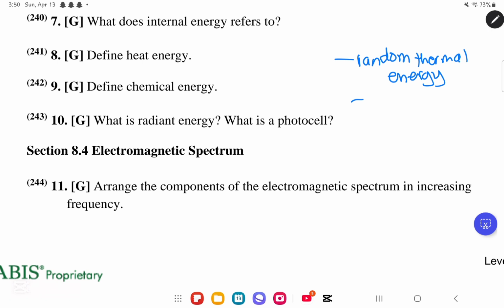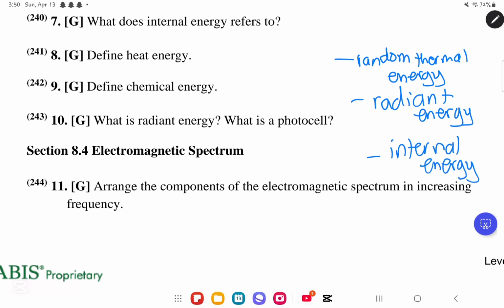Then, the next thing we have is radiant energy. And then the thing we have after that, what is it? It is internal energy. So we have random thermal energy, radiant energy, and internal energy in heat. Random thermal energy as in hot iron, radiant energy as in the infrared radiation radiated by a hot iron, and then the internal energy that is hot as in like hot steam.